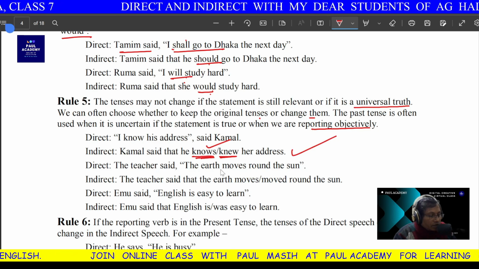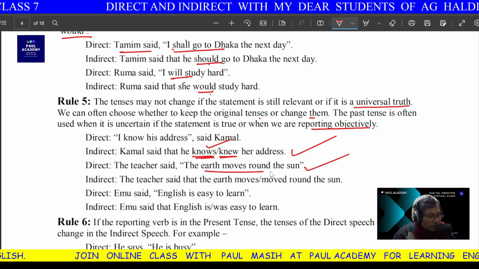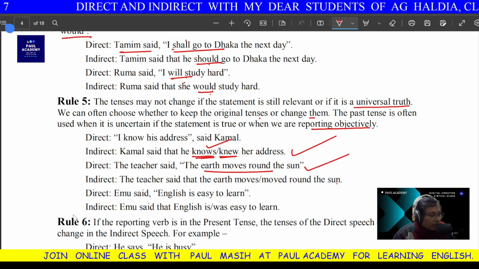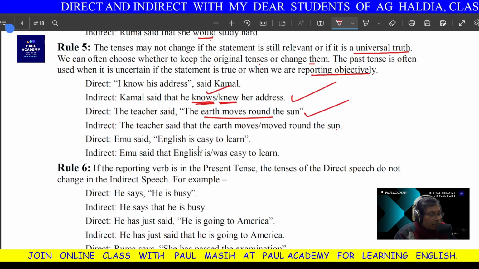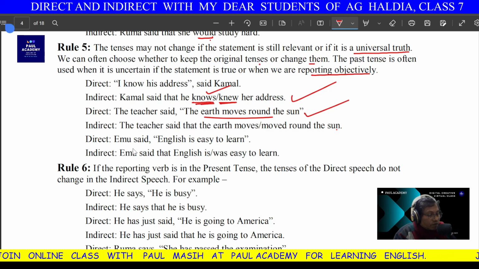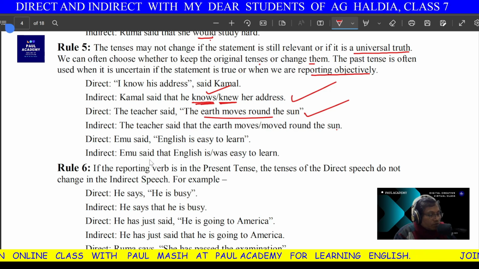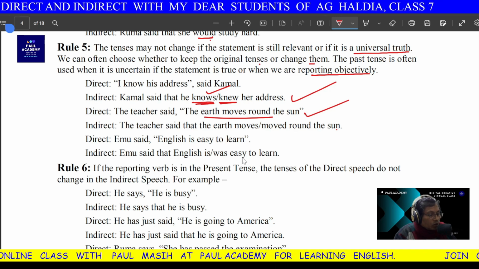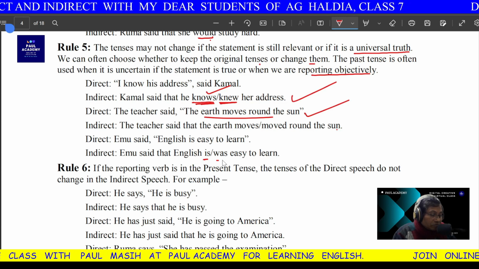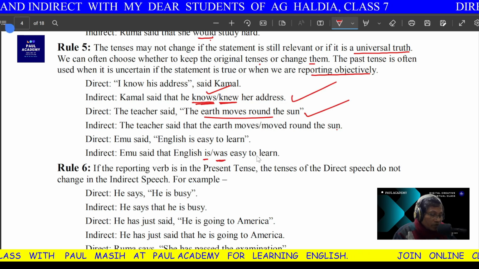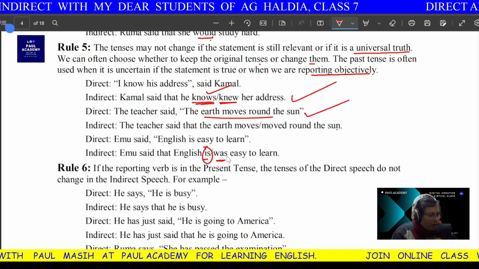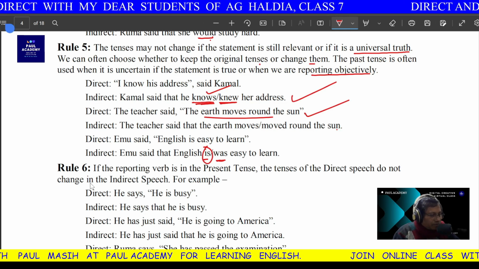Now, the teacher said the earth moves around the sun. This is a universal truth. The teacher said that the earth moves around the sun. Okay, Emma said English is easy to learn. Emma said that English is or was easy to learn. Now, it is still easy, and maybe it was, but better you say is, because it is still present.